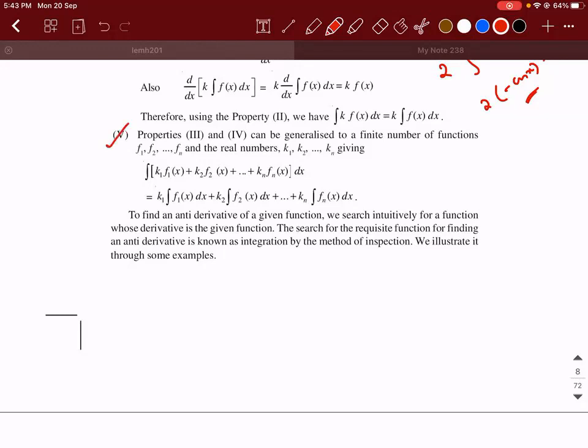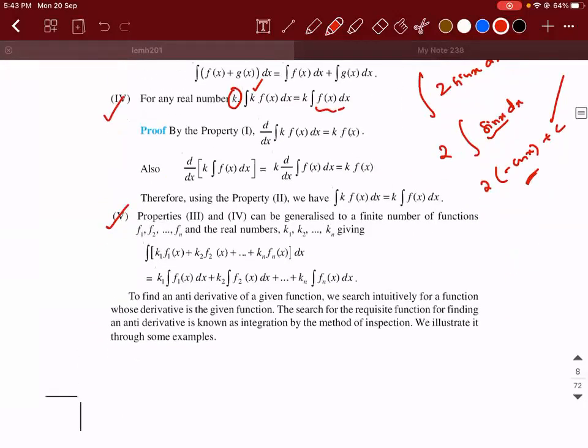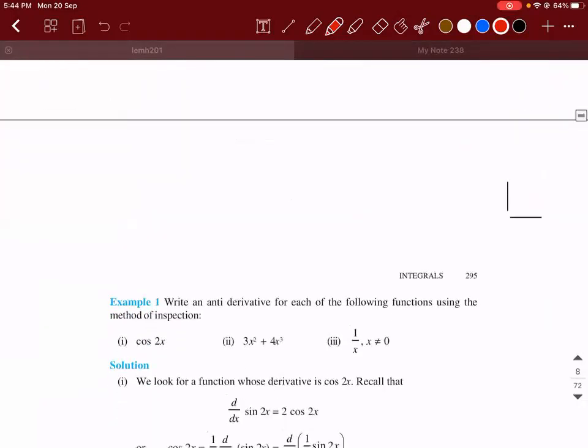Okay. So the fifth property is a combination of third and fourth. So K1 times integral of F1 of x, K2 times integral of F2 of x. So if there is a function like this, then what you can do is take K1 outside and integrate F1 of x separately, take K2 outside, integrate F2 of x separately, keep on doing it. Okay.